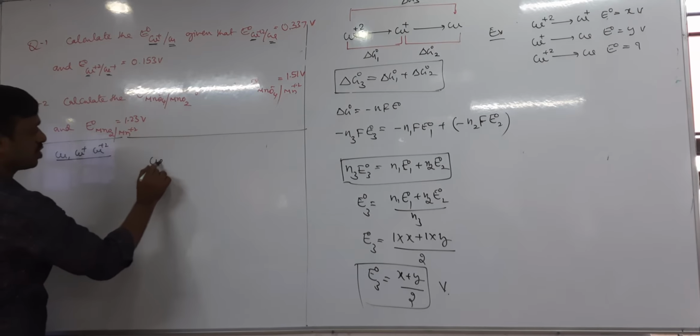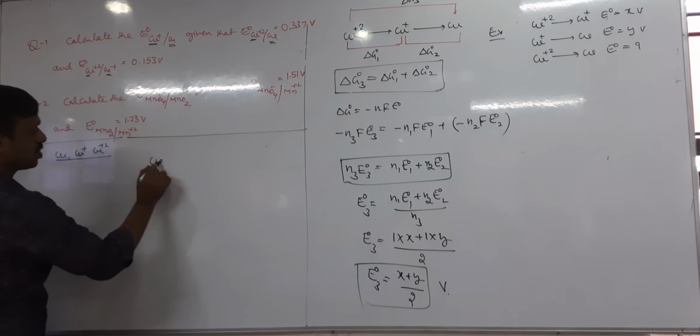Then as per the above equation, what can we write? Delta G naught 3 is equal to delta G naught 1 plus delta G naught 2. But actually what do we need to calculate? MnO4 minus to MnO2, it means delta G1, no?